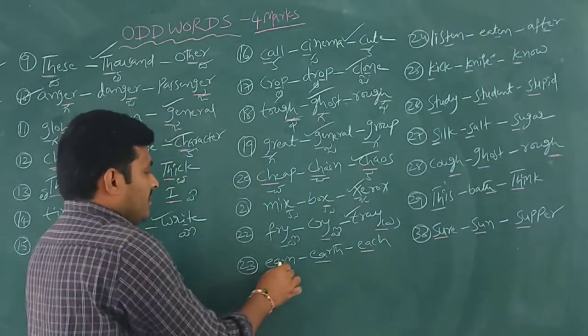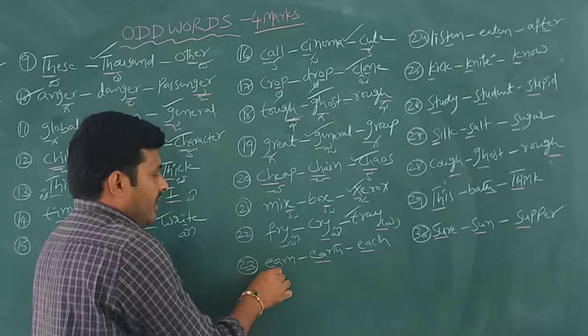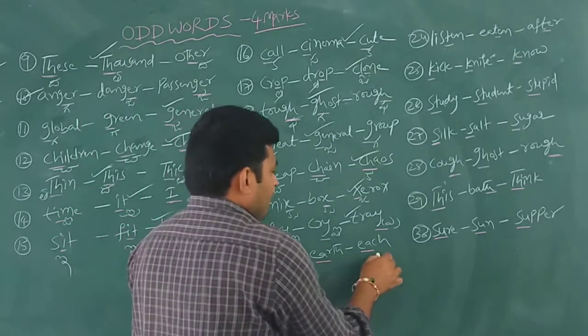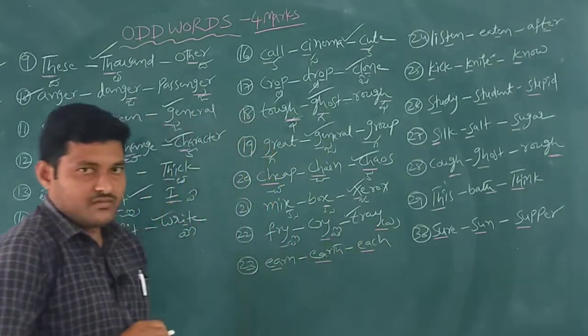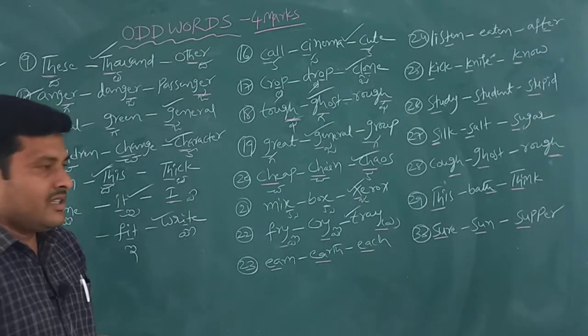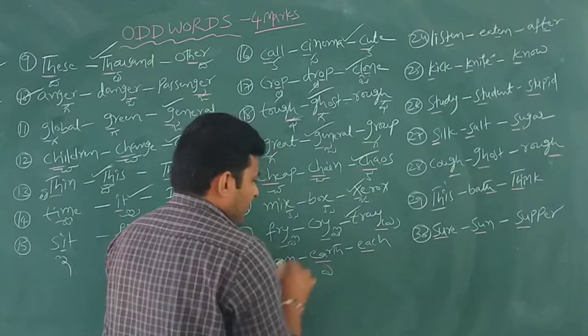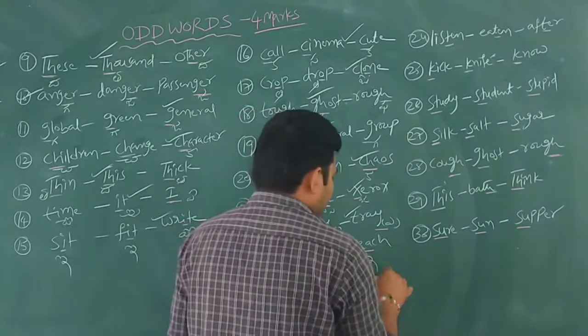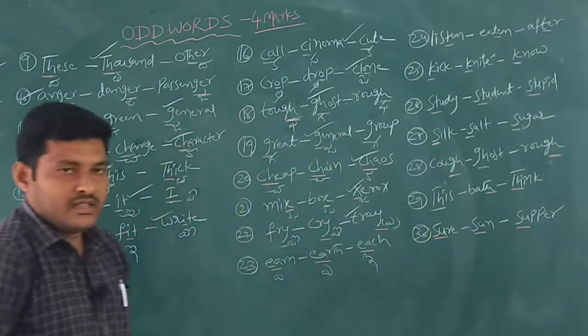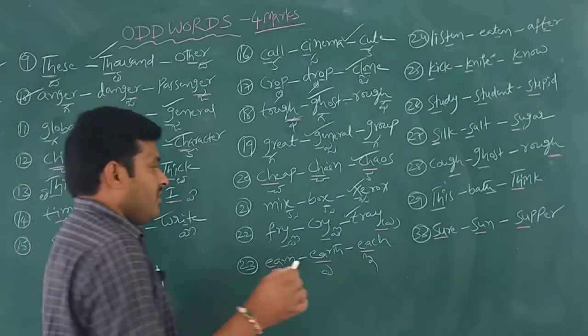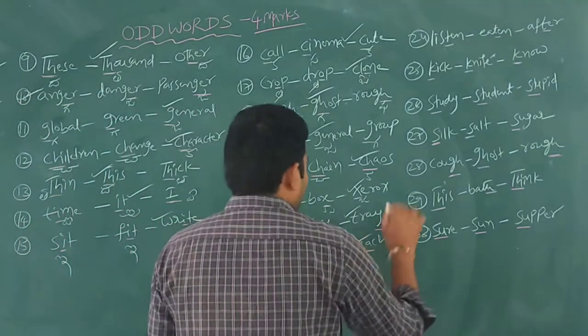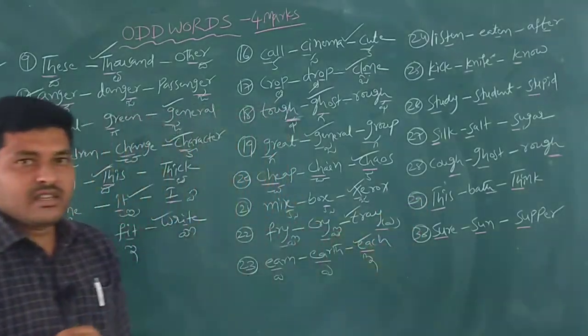And another example is earn, earth, each. Earn, earth, each. Earth has the same sound, whereas each has the e sound. So our answer is each.